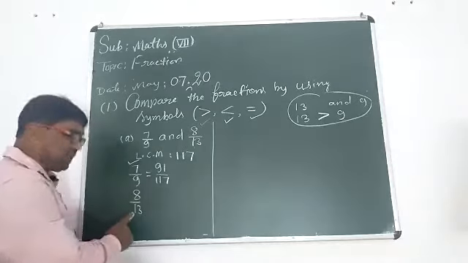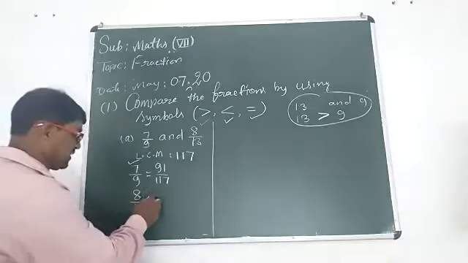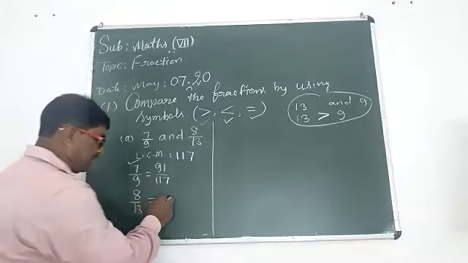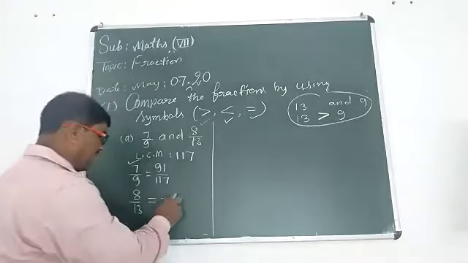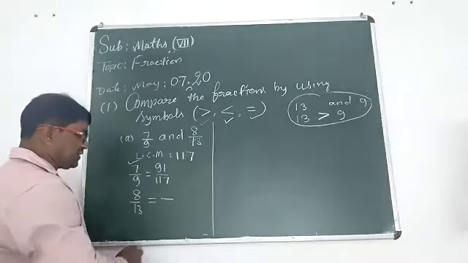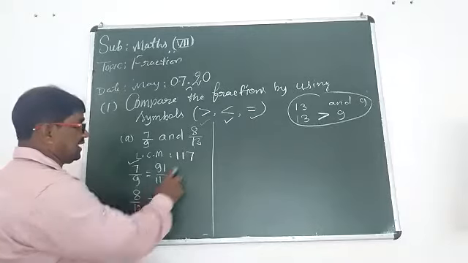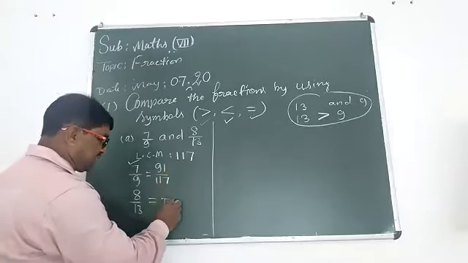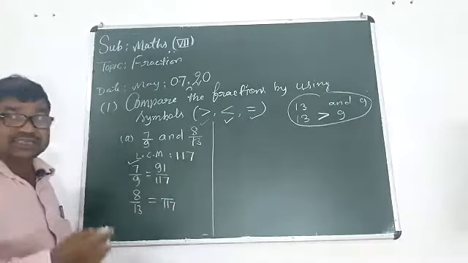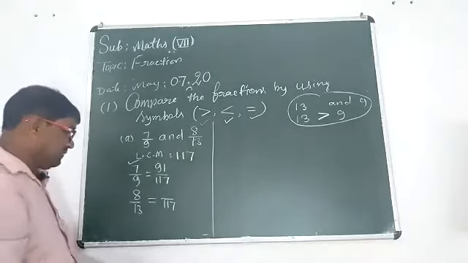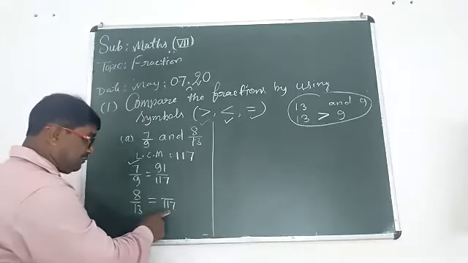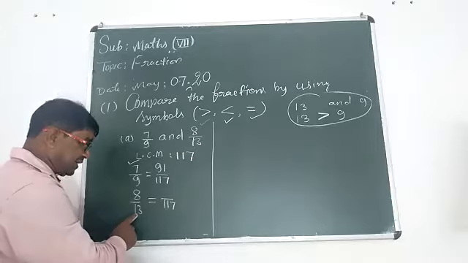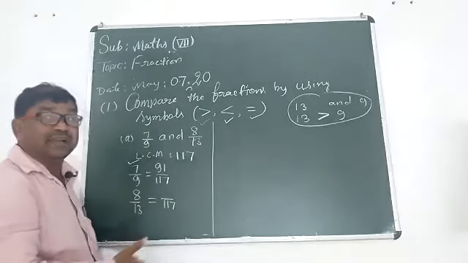Now the second fraction is 8 upon 13. In the same way, you will write its denominator 117 because your LCM is 117. Now divide 117 by 13, you will get 9.